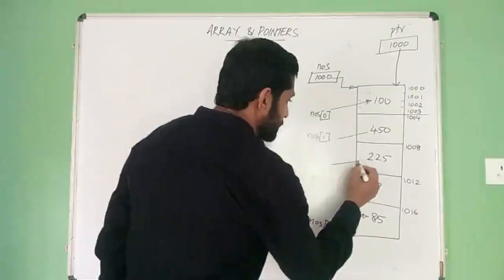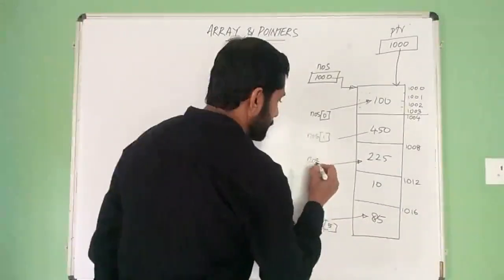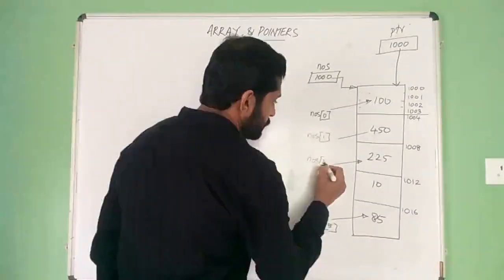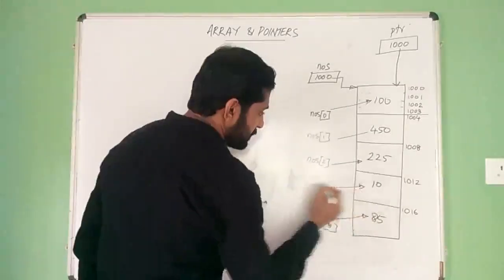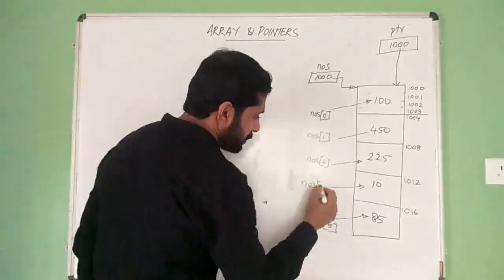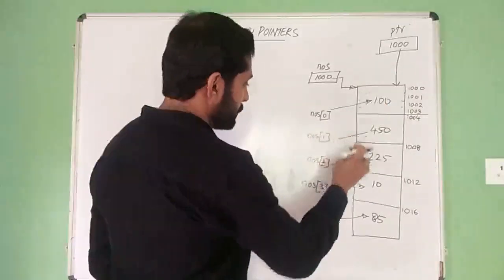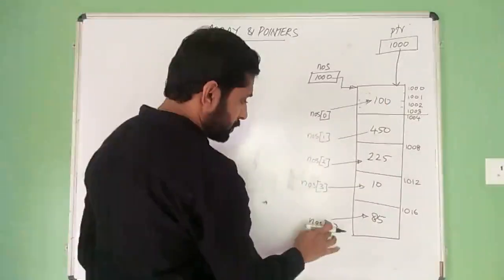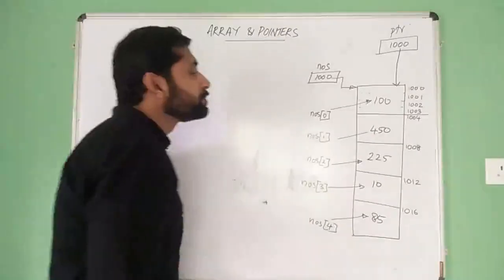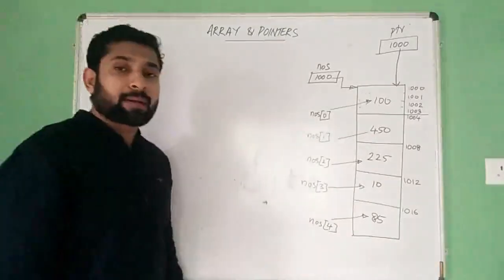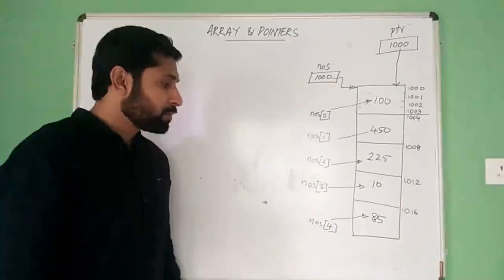So this is NOS of 2. This is NOS of 3. This is 0, 1, 2, 3. So this is NOS of 4. Maximum size of the array is 5.